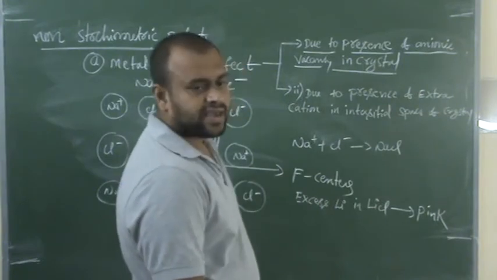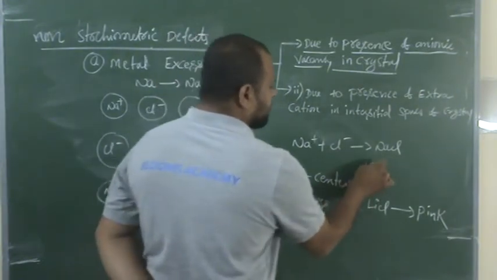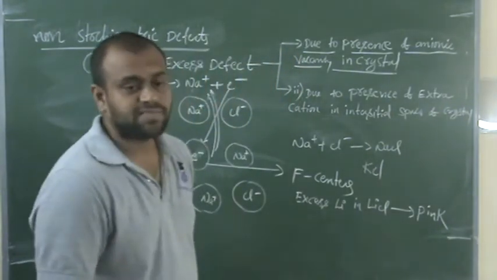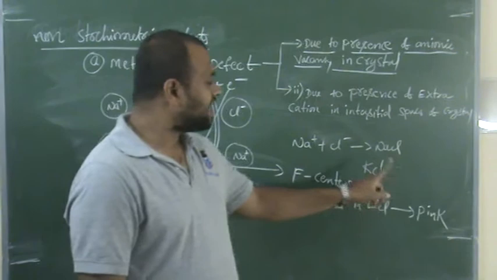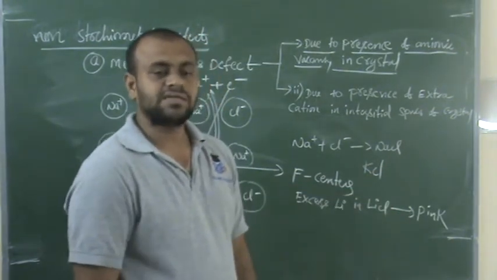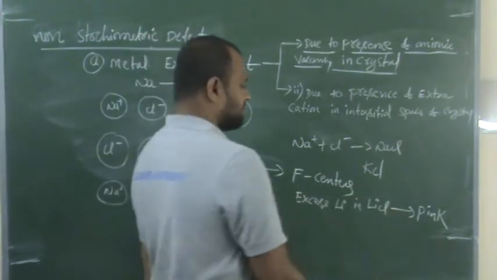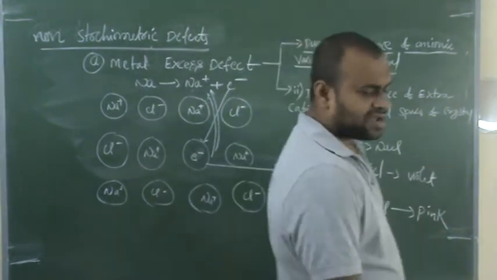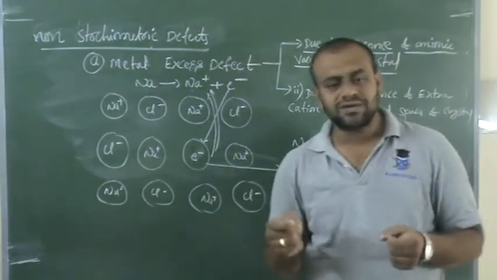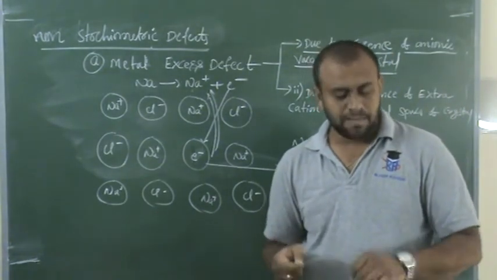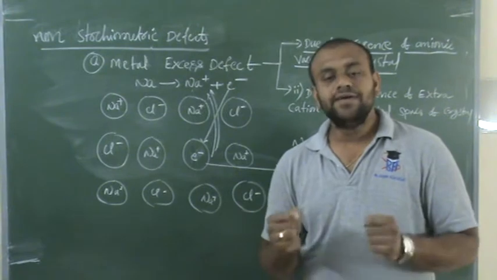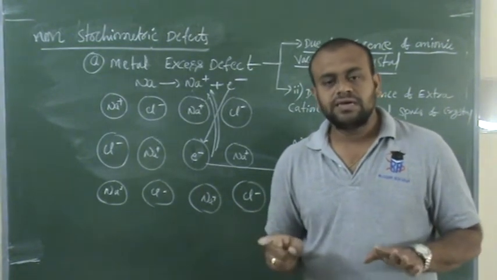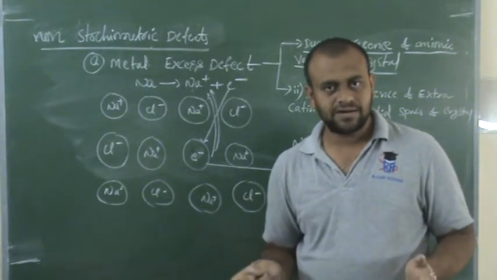In the same way, for KCl, potassium chloride, excess potassium will give violet color to the crystal. This is what you have to remember regarding the metal excess defect due to anionic vacancy. Understood? Are all the points clear?